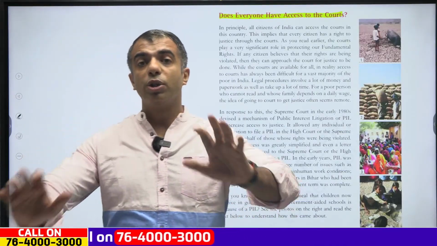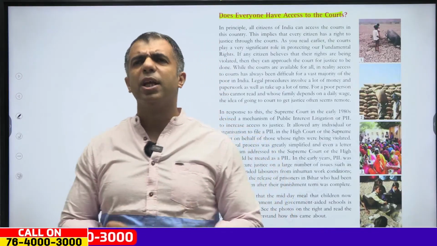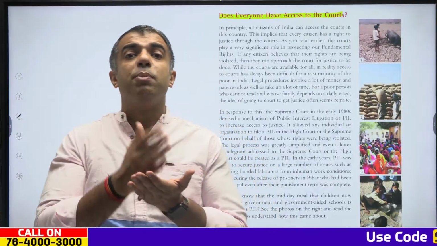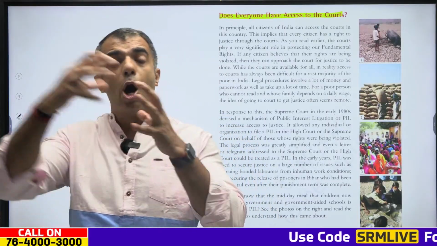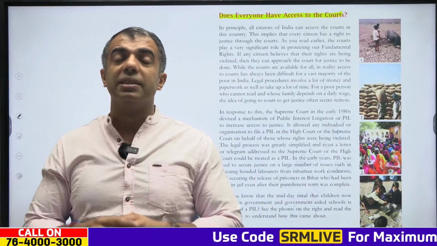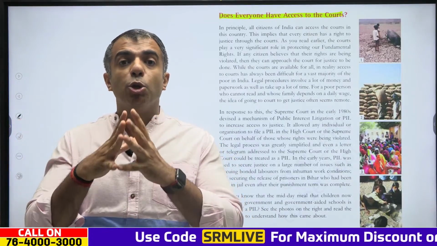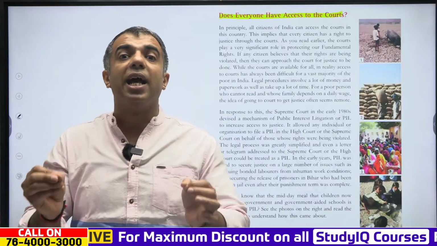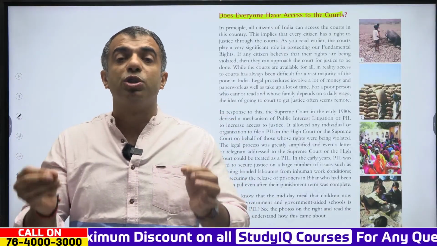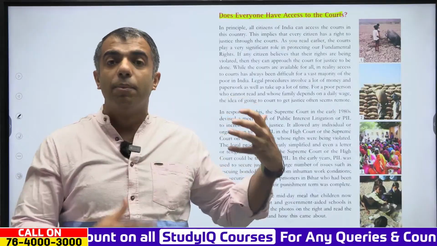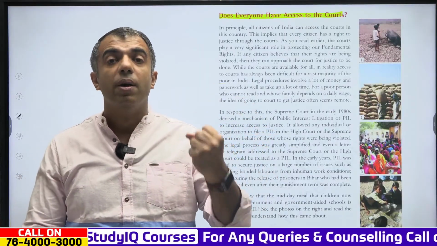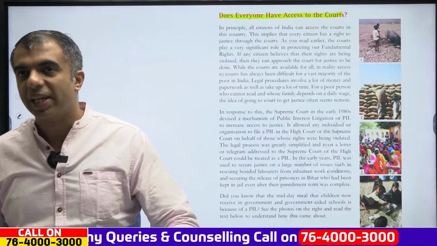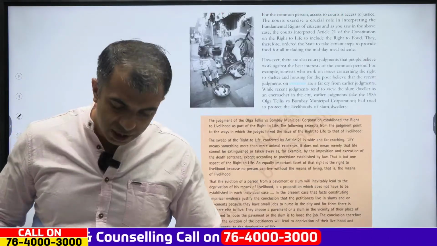Clear? The constitution makers, while framing the Constitution, were of the opinion that if the judiciary is made independent and brought out of all influences, then only will the Constitution be able to work in the form envisioned by its makers. Clear? So this is essentially the gist of this topic.